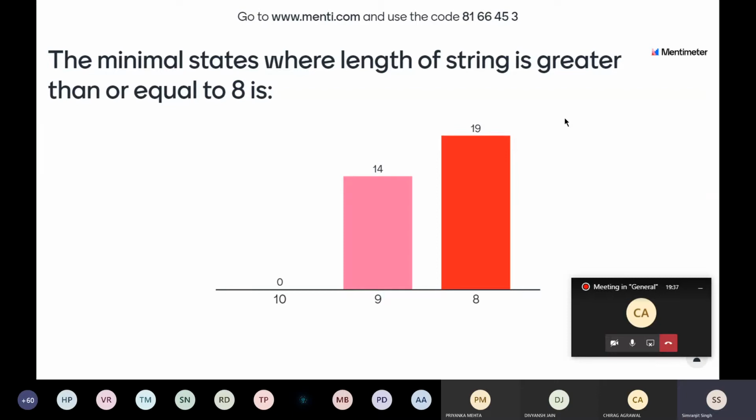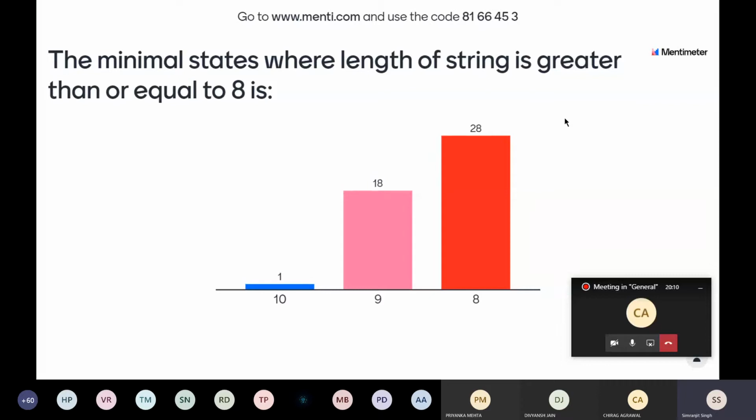In the end, I also derived a formula for w greater than or equal to 1. Is it n plus 1, n plus 2, or n? From the polls, it looks like most of you are leaning towards the number of states, that is 8.